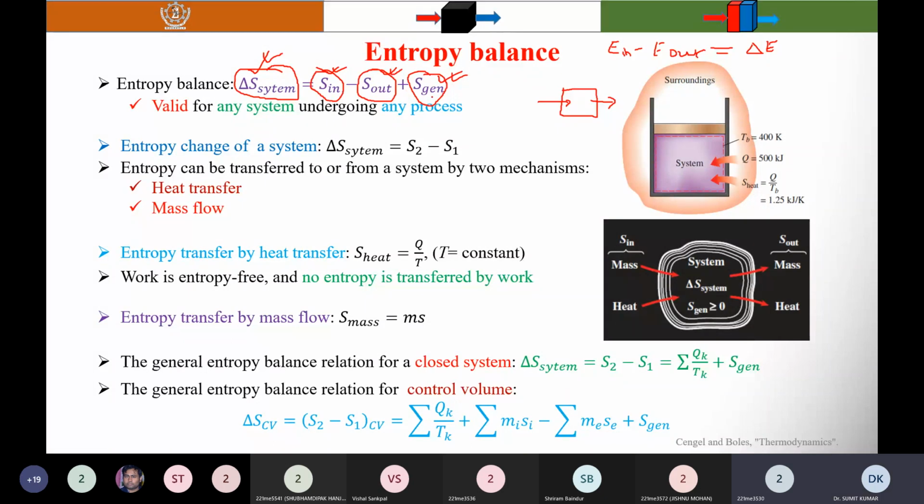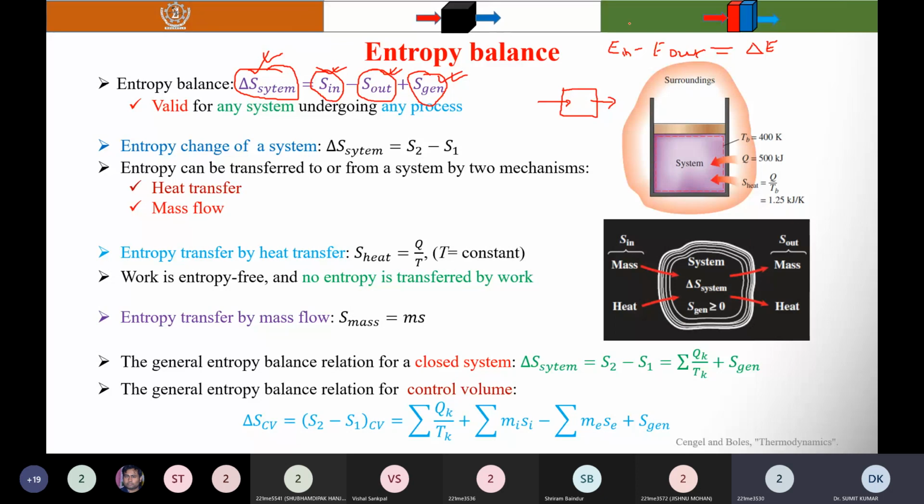Sir, I was asking because here we can see entropy in, entropy out and entropy generation, the same as we see in the energy conservation equation. So sir, how is this balance different from conservation?